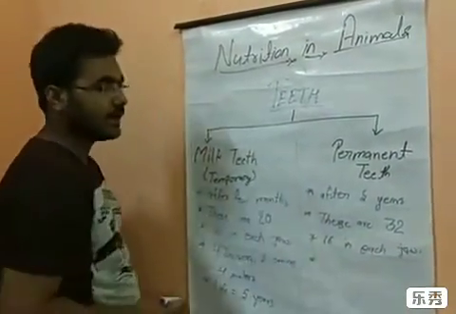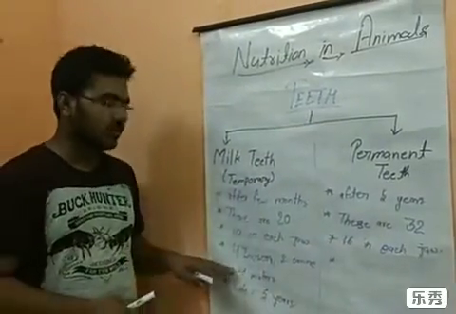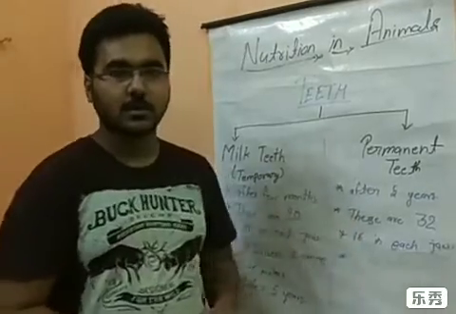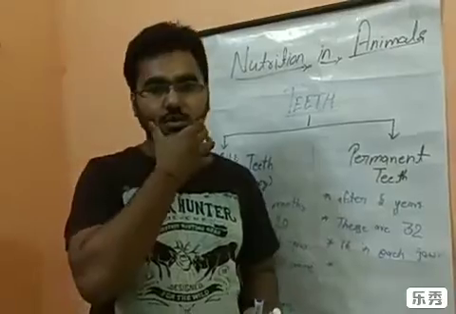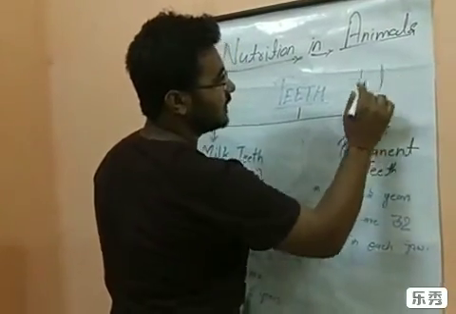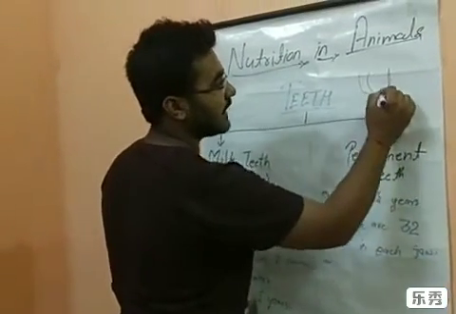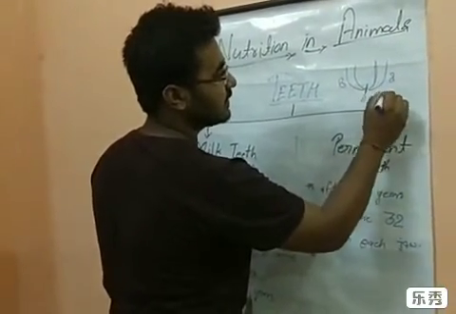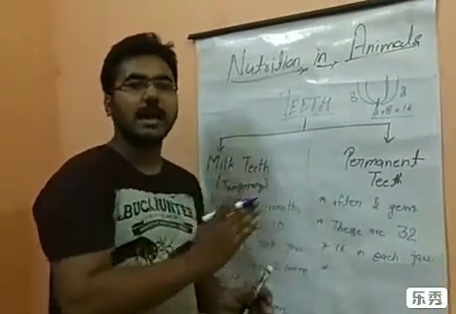Now about the different categories. If there are 16 teeth in each jaw, then the categories will also change. Let us think about that. You can feel your jaw, it is in a semicircular, U shape. From the middle portion, it has 8 on this side and 8 on this side. The sum of 8 and 8 is 16, so 16 in each jaw, and from the middle, 8 on one side.